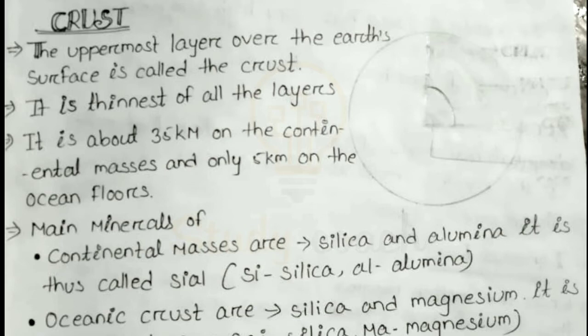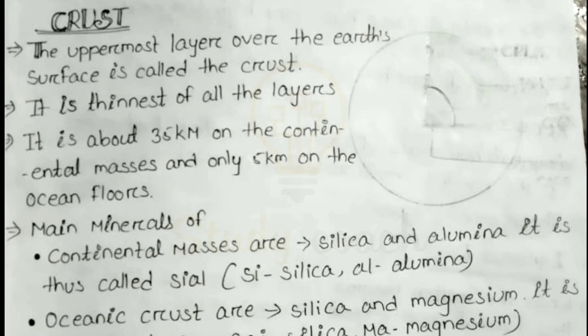It is about 35 km on the continental masses and only 5 km on the ocean floor. If we measure this layer from continental masses, it extends up to only 35 kilometers, and if we measure it from the ocean floor, it extends up to 5 kilometers.